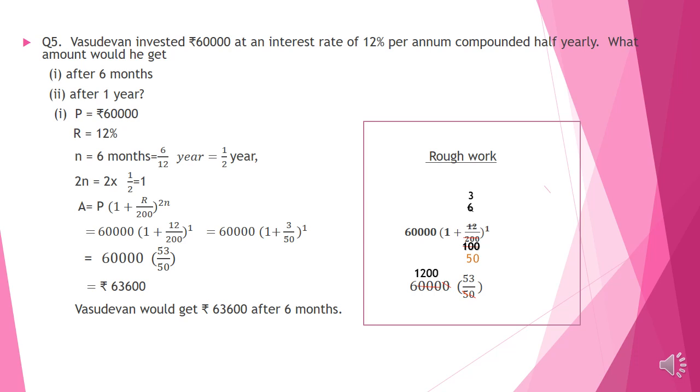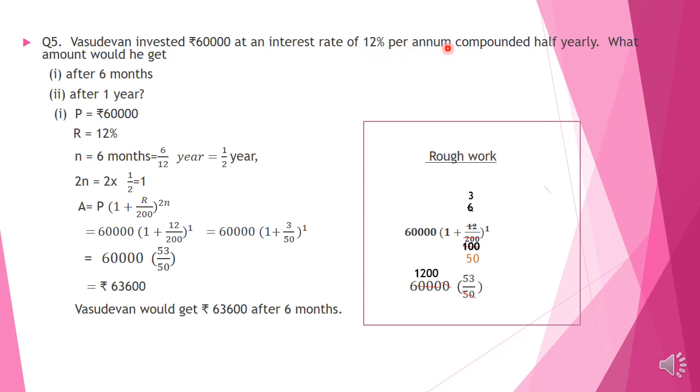Question number 5. Vasudevan invested rupees 60,000 at an interest rate of 12% per annum, compounded half yearly. What amount would he get after 6 months, after 1 year? First, let us do the first question. How much amount would he get after 6 months? Here, principal is 60,000. Rate of interest R is equal to 12% and interest is compounded half yearly.